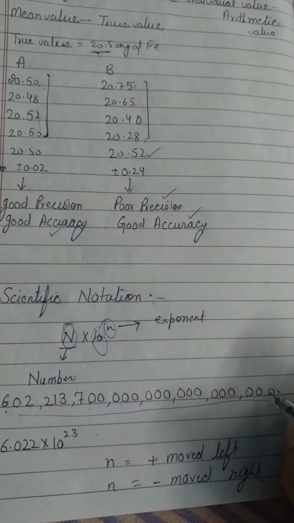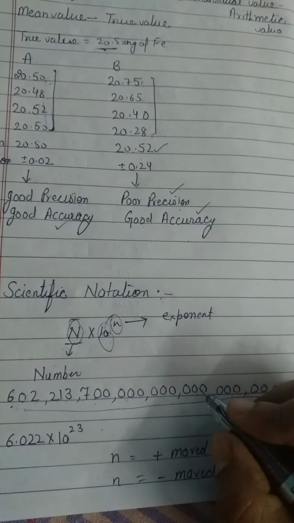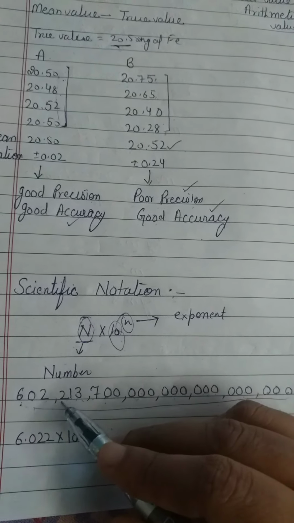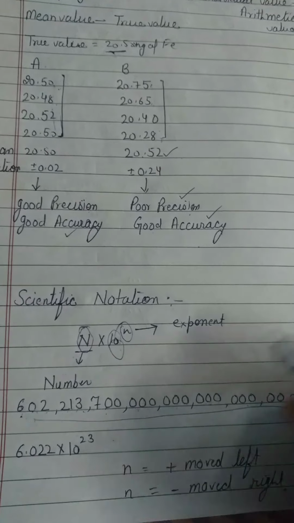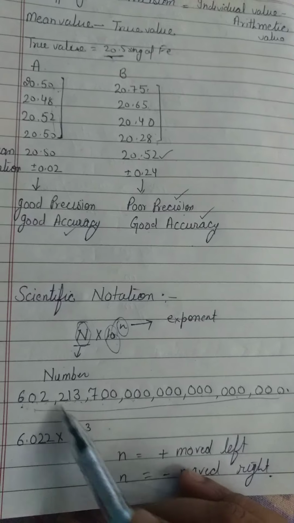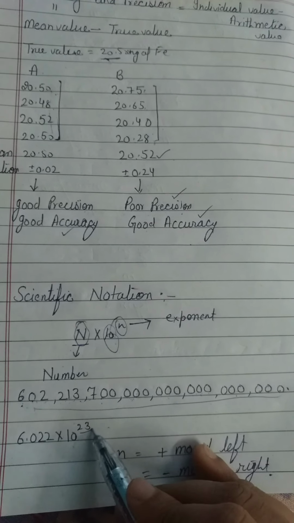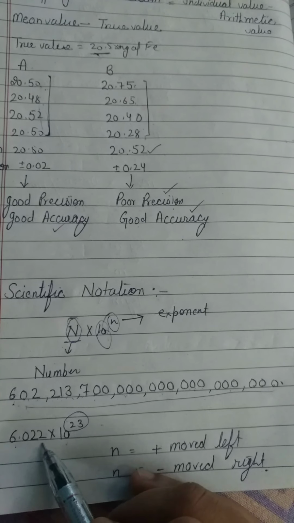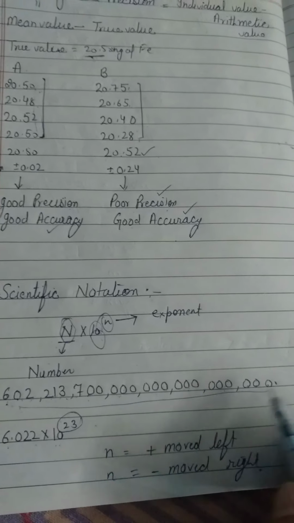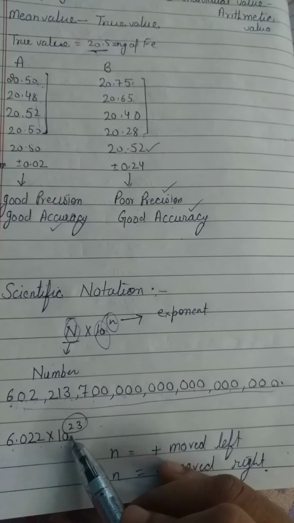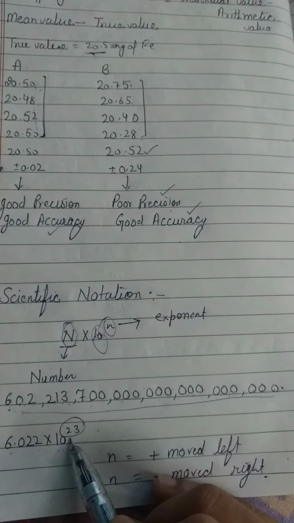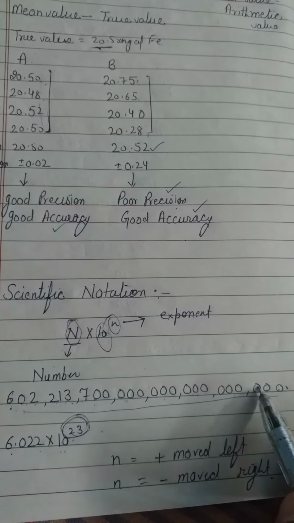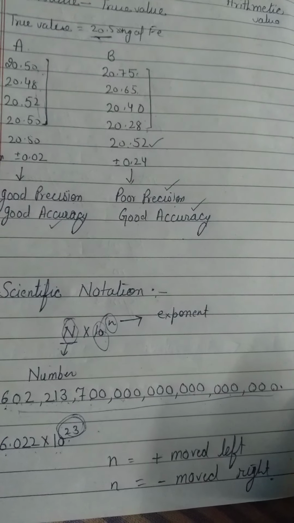Now how many places did it move? 1, 2, 3, ... 20, 21, 22, 23. That means it moved 23 places and it moves towards the left. So that's why this n is positive, right? Now the value comes out to be 6.022 into 10 raised to power 23. And if this decimal moves toward the right, then this n will be negative, right? So when this decimal moves toward the left, then n will be positive, and if it moves toward the right, then n will be negative.